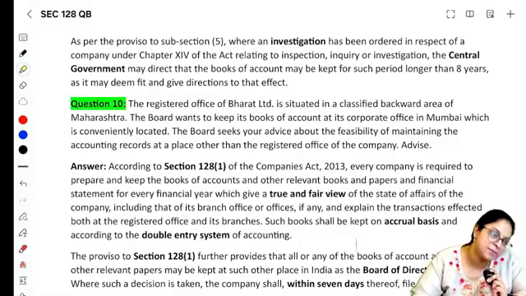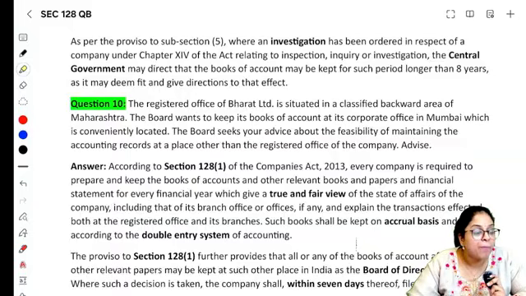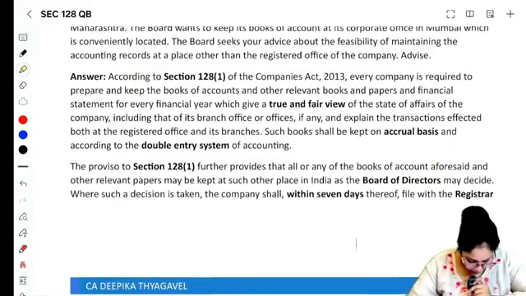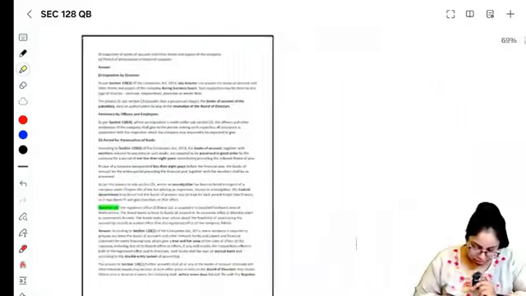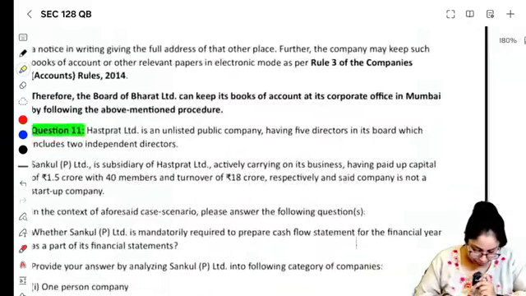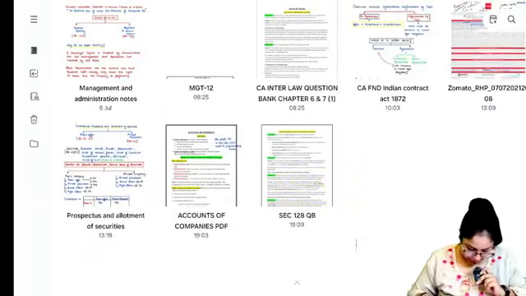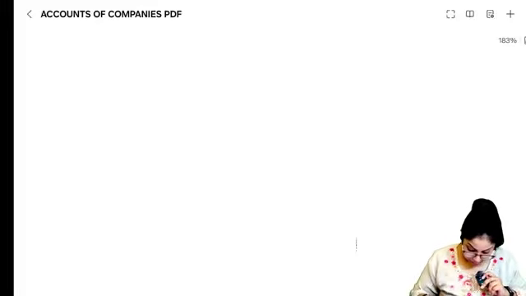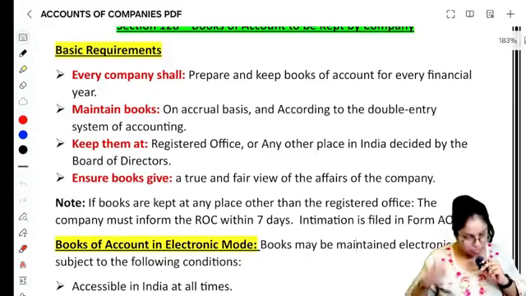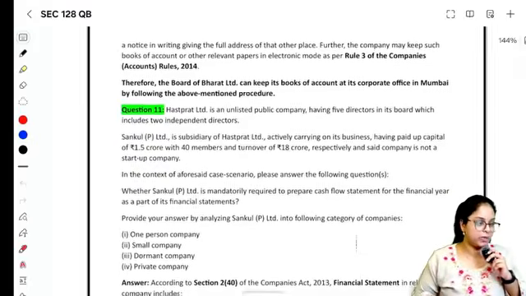The answer is absolutely yes, you can keep it, provided you have to inform it to the ROC within a period of 7 days in Form AOC 5. You have to inform it to the ROC in Form AOC 5. Right? Form number alone once I'll check. Form number AOC 5. Perfect. Right? Next question.